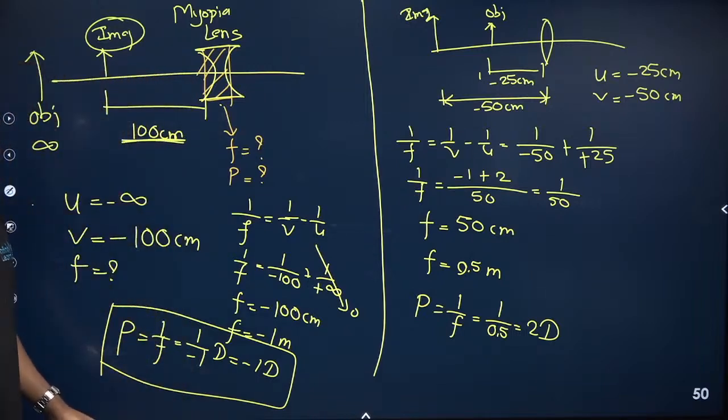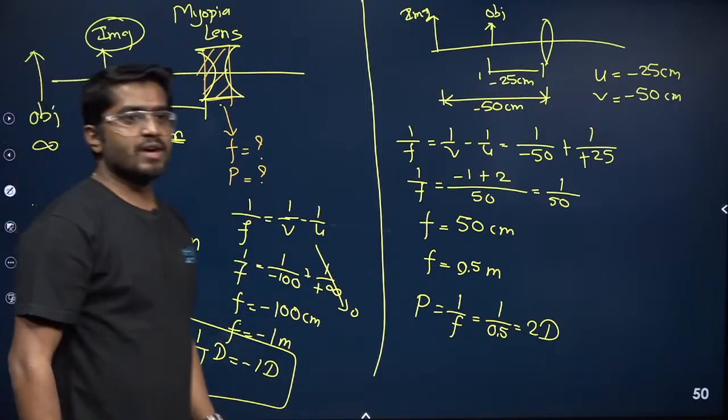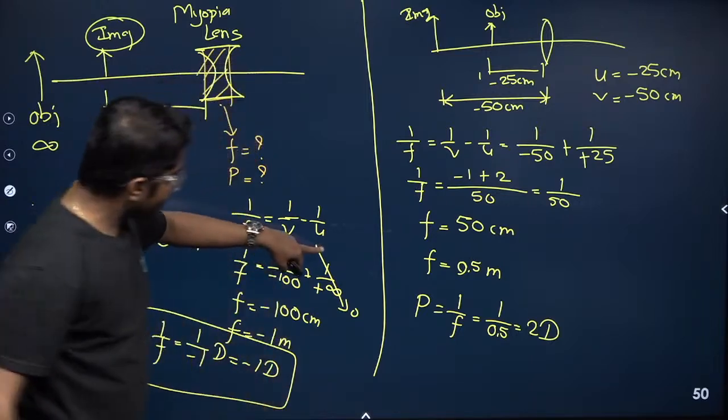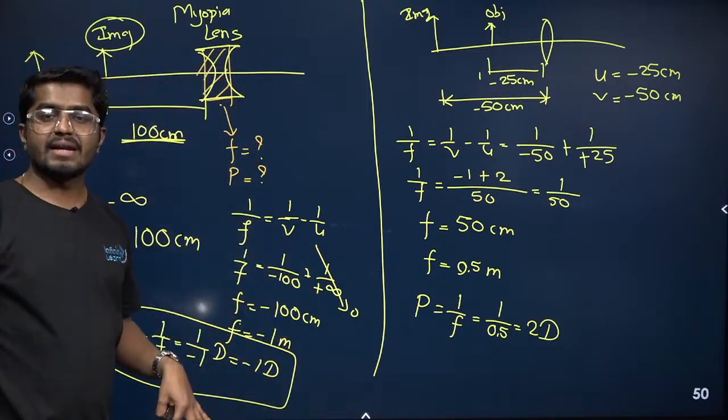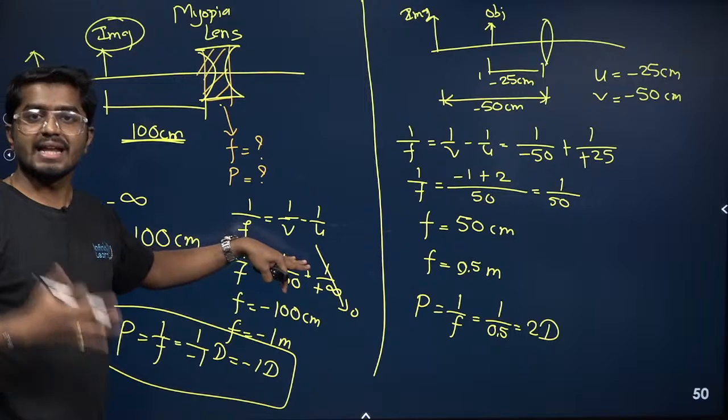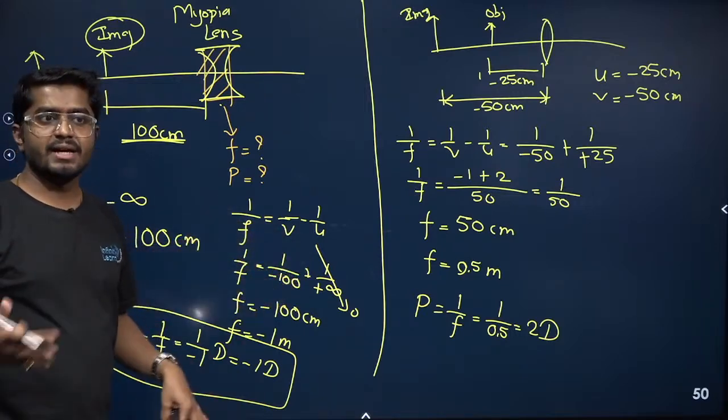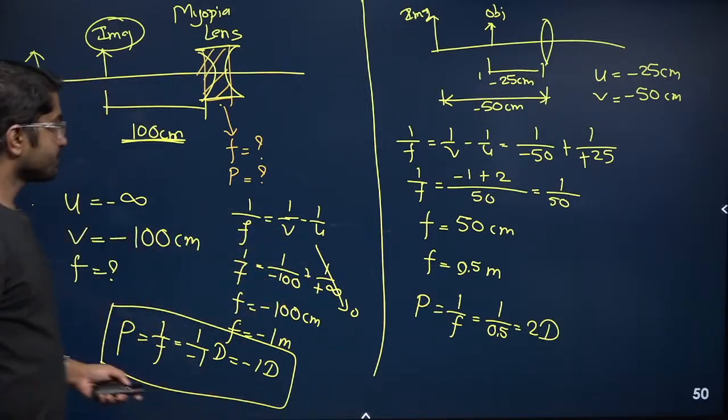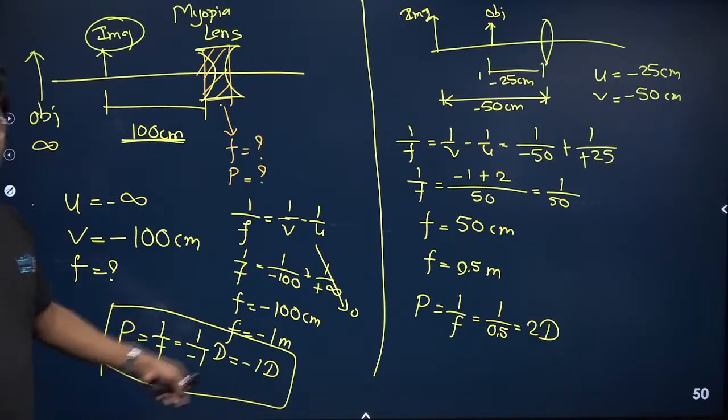So now, yes, 1 by infinity is 0. Here the 1 by infinity, anything other than infinity divided by infinity would be 0. Correct. So these are the two types.